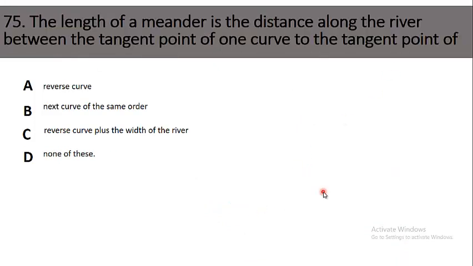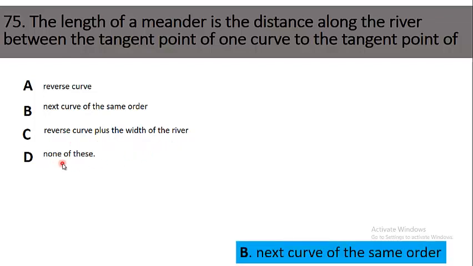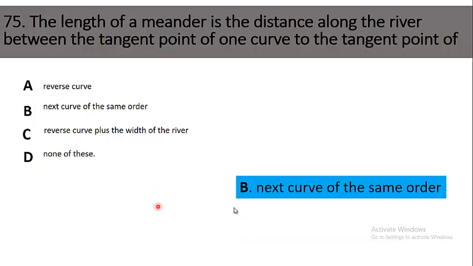The last MCQ of this part is number 75. The length of a meander is the distance along the river between the tangent point of one curve to the tangent point of: A, reverse curve; B, next curve of the same order; C, reverse curve plus the width of the river; D, none of these. The right option for this is next curve of the same order. So meander length is the distance along the river between the tangent point of one curve to the tangent point of the next curve of the same order.